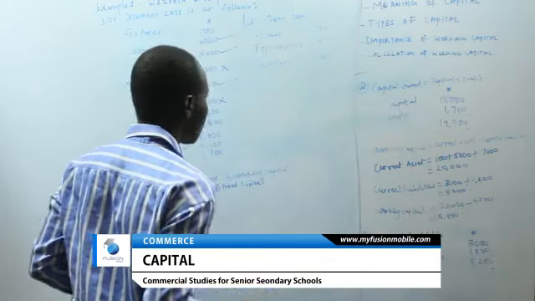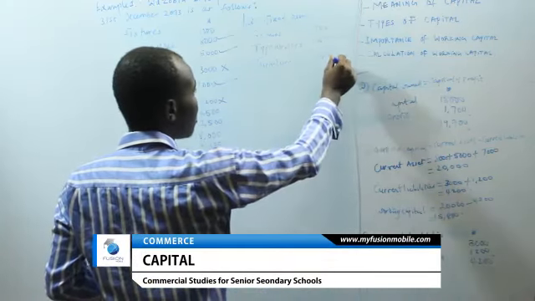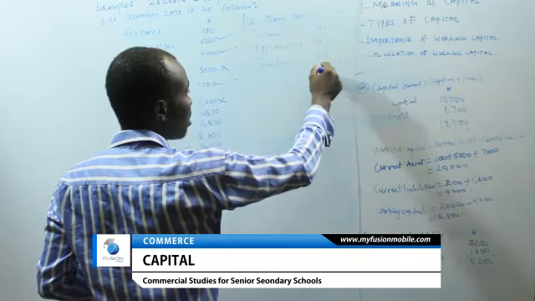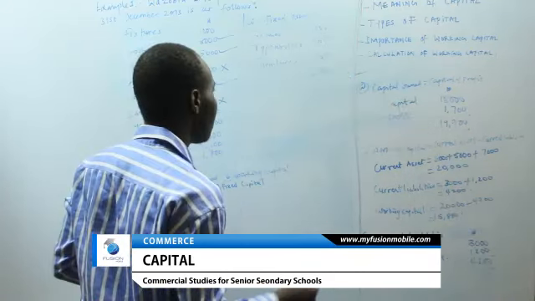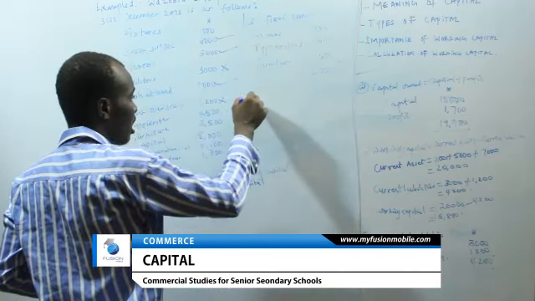I think that is all. So we are done with that. So we're going to add that. That gives us 8,000 naira. So the fixed asset is 8,000 naira.